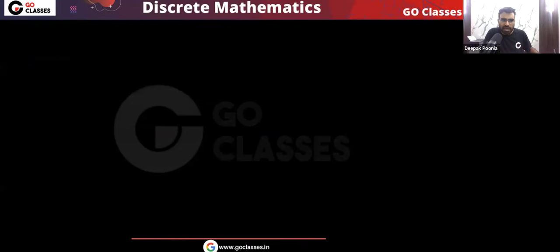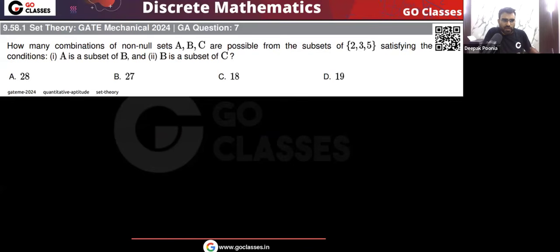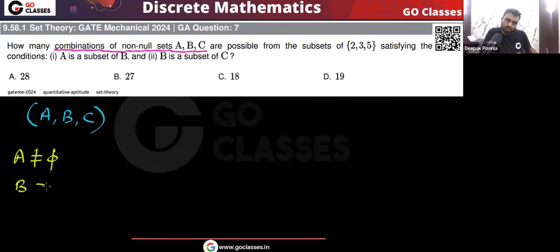Okay, so let's assume that we have a set S with total n elements, A1, A2, and so on to An. Okay, this is the set S. Now the question is saying that we want combinations of non-null sets A, B, C. Remember, we want A, B, C such that they must be non-null. A should not be equal to the empty set, B should not be equal to the empty set and C should not be equal to the empty set. This condition is already given to you, that they should be non-null.